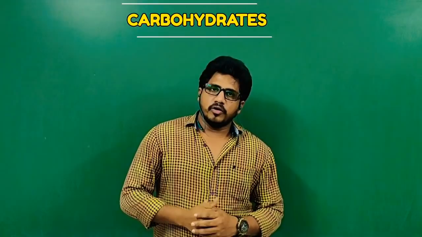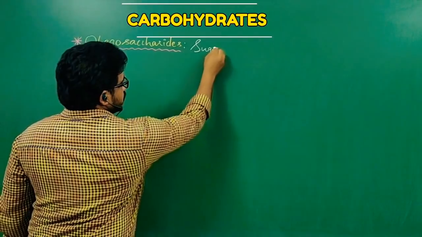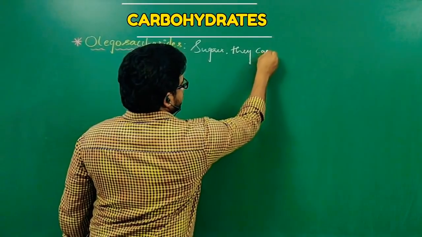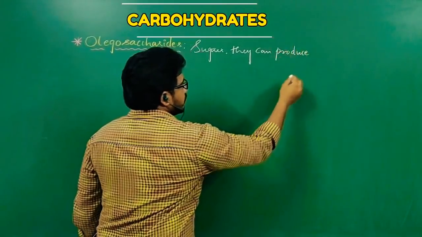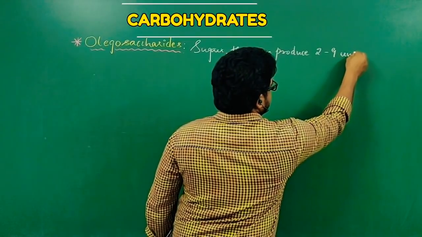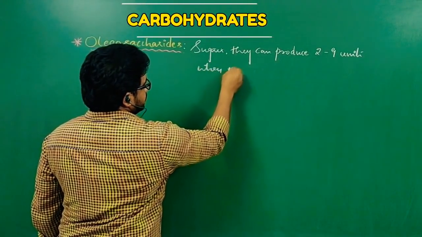Let us discuss oligosaccharides first. Oligosaccharides are the sugars that can produce a minimum of 2 and a maximum of 9 units when they react with water.